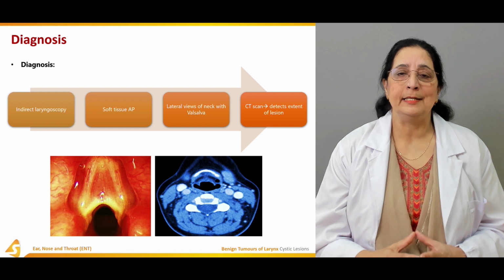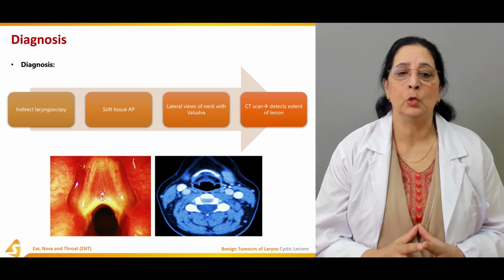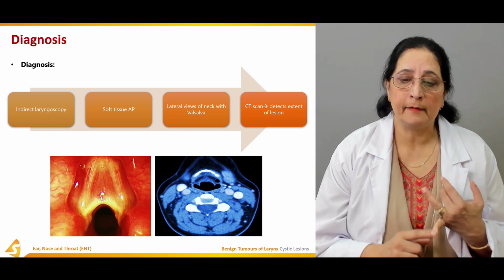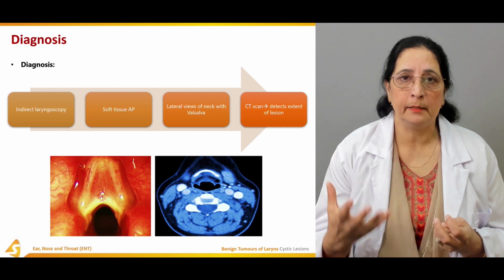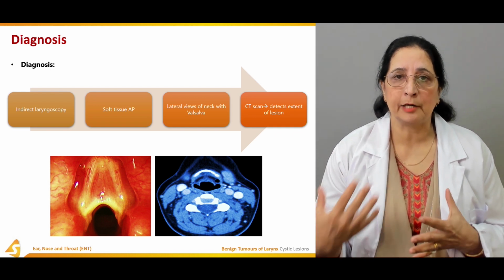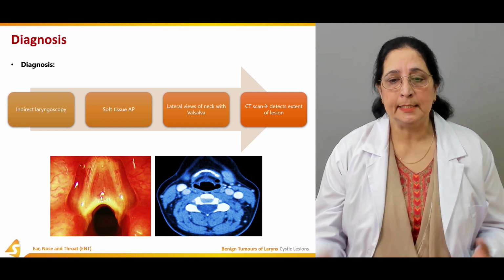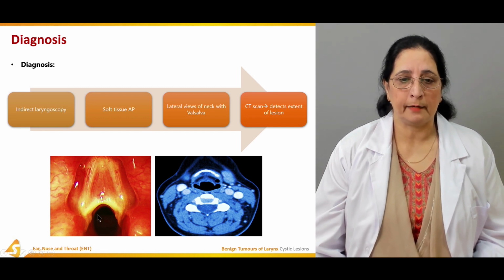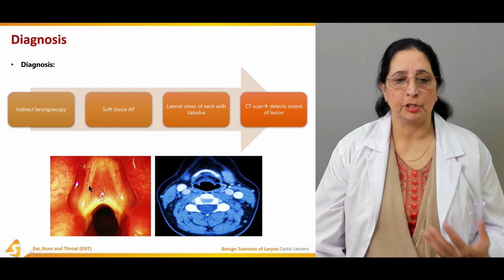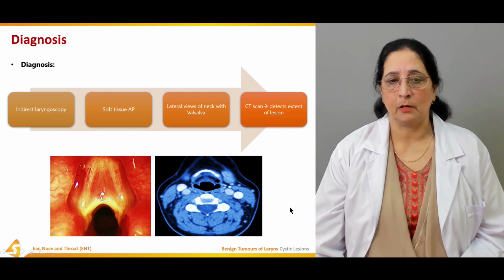So all these are different tests done for the diagnosis of laryngocele. That's the CT scan of the laryngocele, and then we have the pictures of the soft tissue and indirect laryngoscopy.